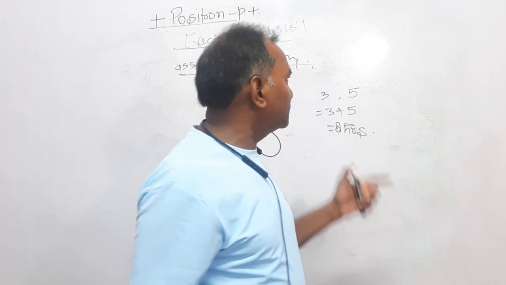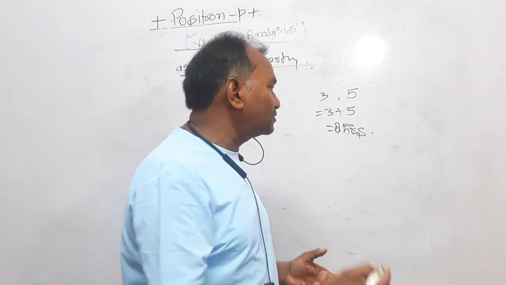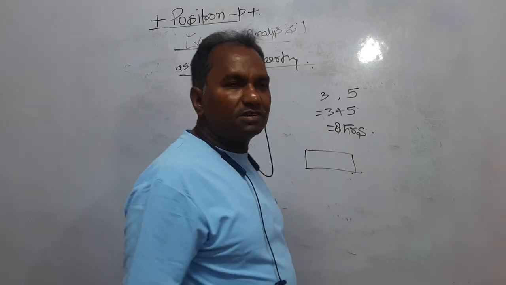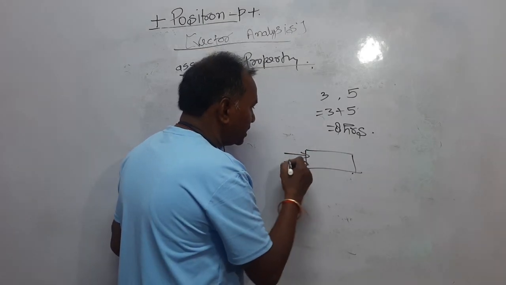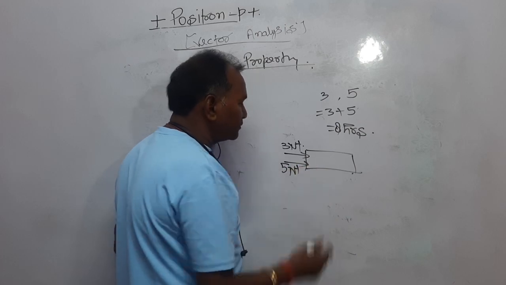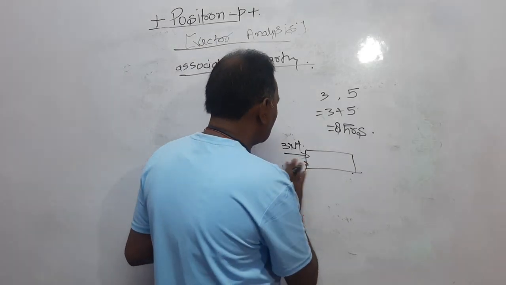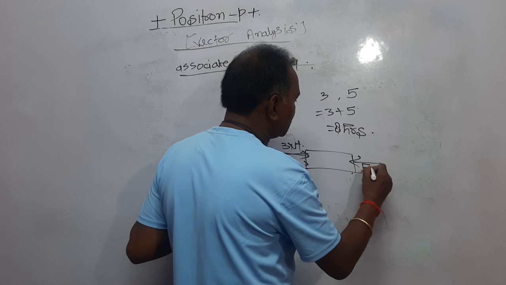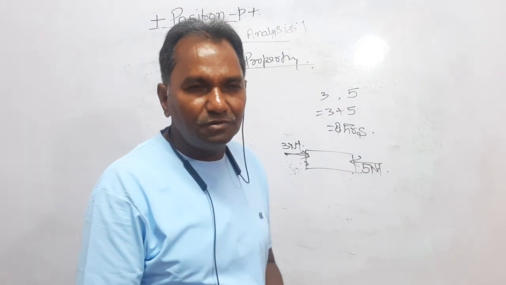Now what happens if the 3 and 5 have been associated with a vector quantity? Let the two forces, this is a trolley, and the two forces 3 and 5 are acting on this trolley. Force is a vector quantity. A child is applying 3 Newton force, another child is applying 5 Newton force. You know the net force becomes 5 plus 3 is equal to 8. Now a child is applying 3 Newton force in this way, another one is applying 5 Newton in this way, you know, you have to subtract. That is 5 minus 3 is equal to 2 Newton.